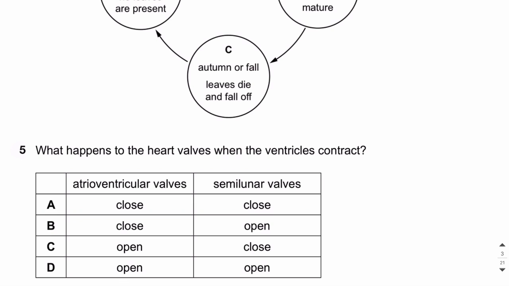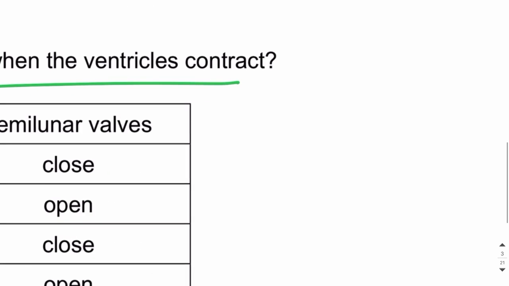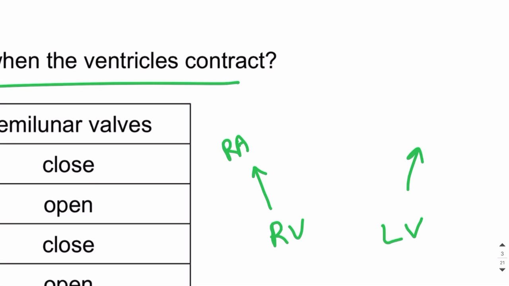Let's move on to MCQ number 5. What happens to the heart valves when the ventricles contract? So guys, whenever the ventricles contract, for example the right ventricle and the left ventricle, the blood could be pumped into the right atrium and left atrium, but this is the wrong direction. So there's a valve which closes to prevent the backflow of blood, right? When the ventricles contract, one possibility of blood flow is to the atria, to the right and the left atrium.